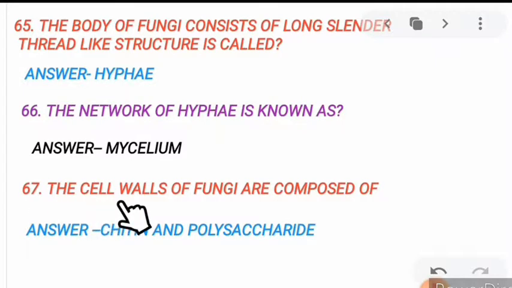67. The cell walls of fungi are composed of, very important, chitin and polysaccharide. Now up to the next.